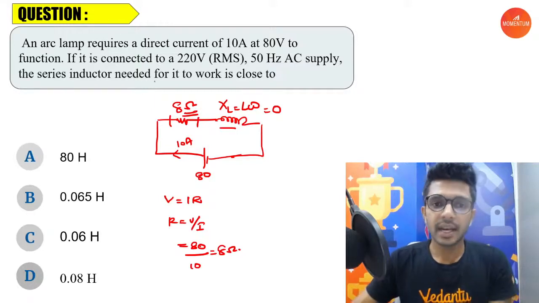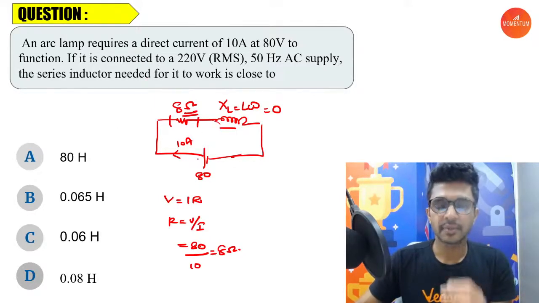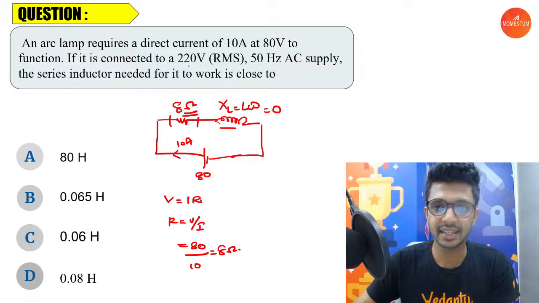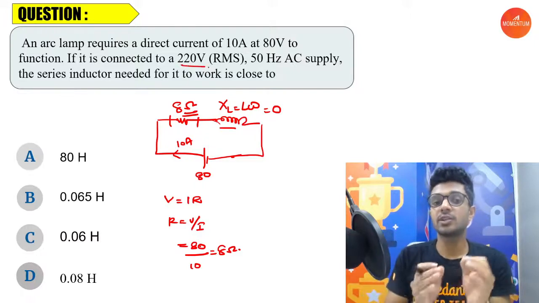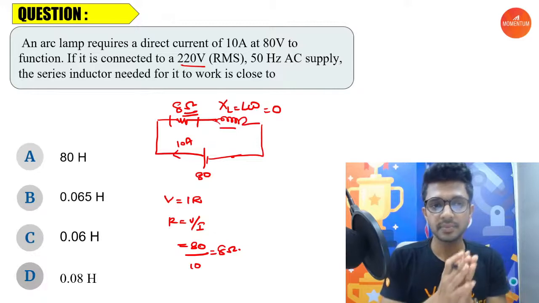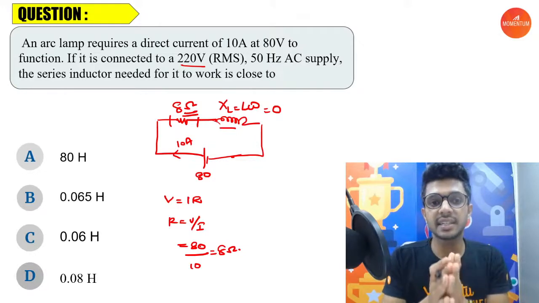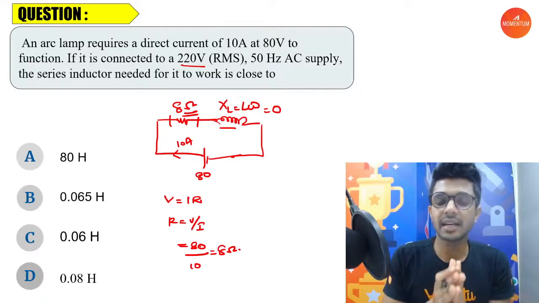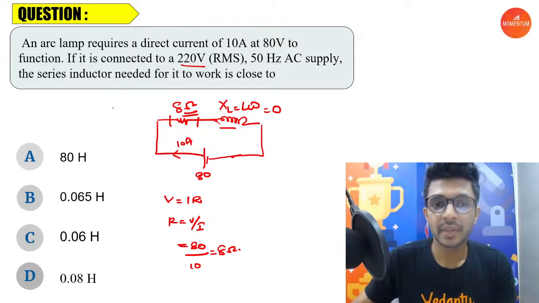Now we are removing this particular battery, which is actually providing a direct current, and instead we are providing an AC current here with an RMS voltage of 220 and a frequency of 50 hertz. The question is: the series inductor needed for it to work is? So for this given arc lamp to work, you know that it has to be provided a power.